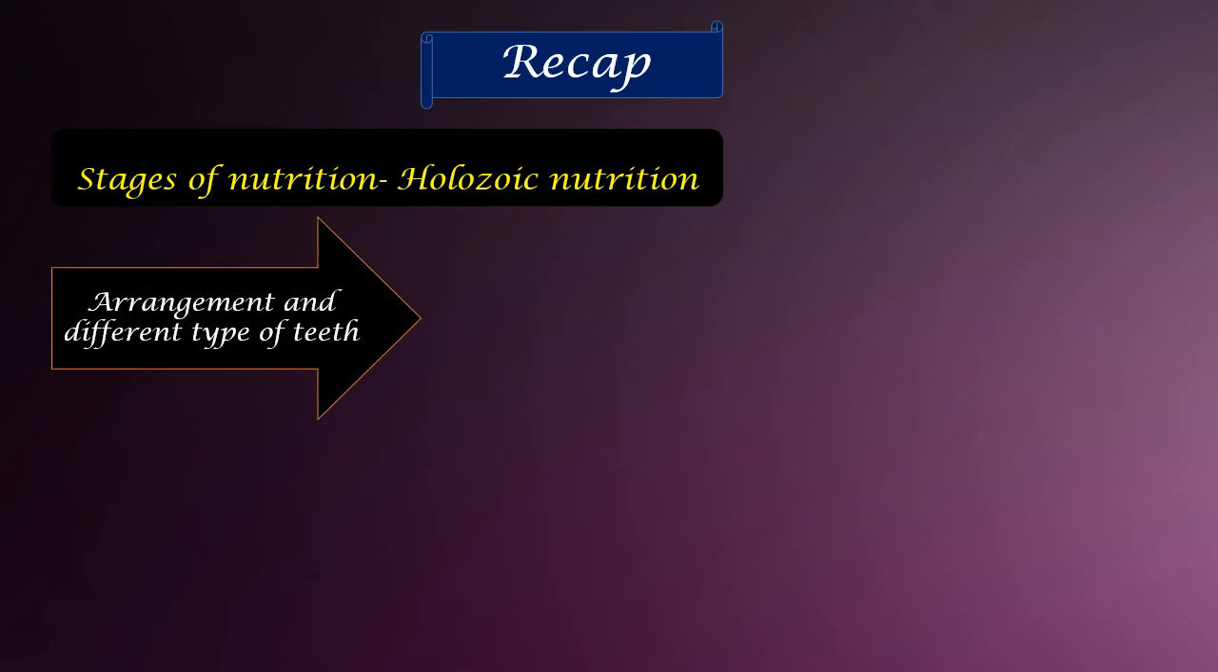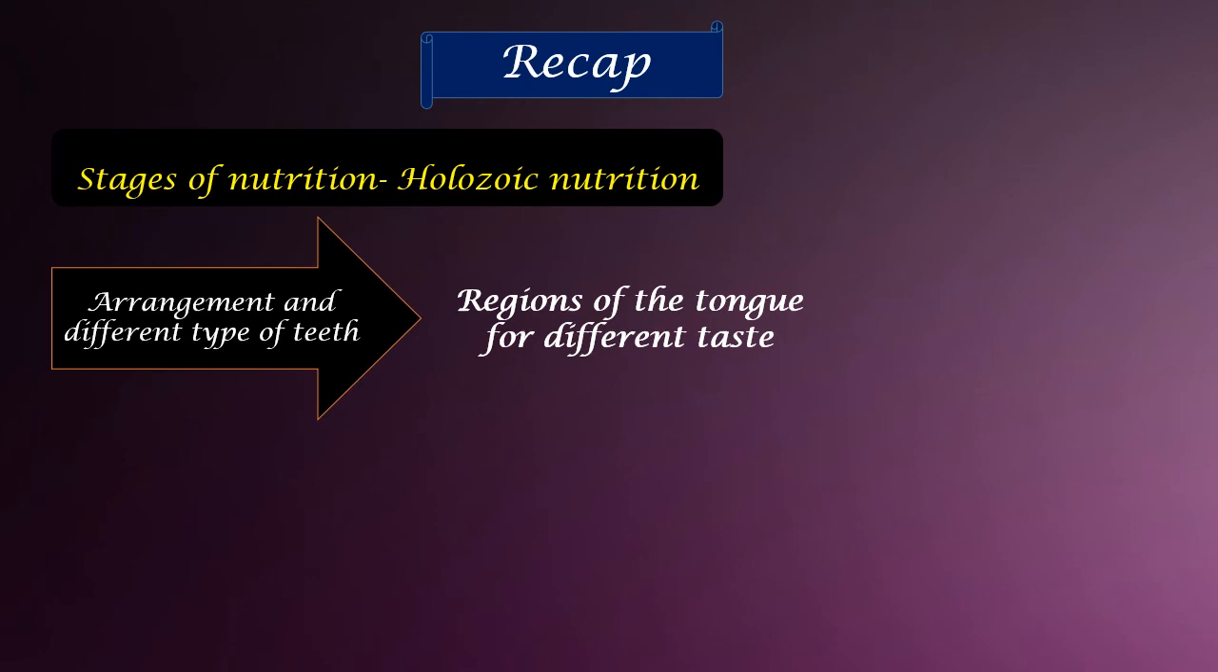And then the arrangement of the teeth is a process of the first step, ingestion. How many teeth are there? Okay, totally 32 in number, out of which we have seen the different shapes and functions of different teeth. And then we saw the regions of the tongue for the different tastes, how sour, bitter, sweet, salty, everything is differentiated there.